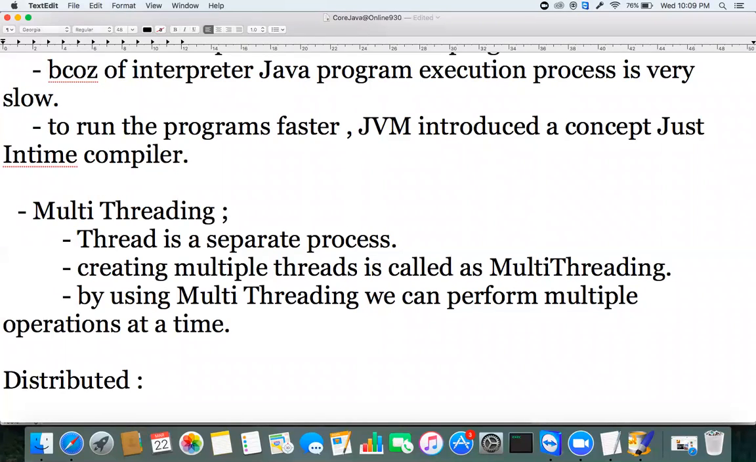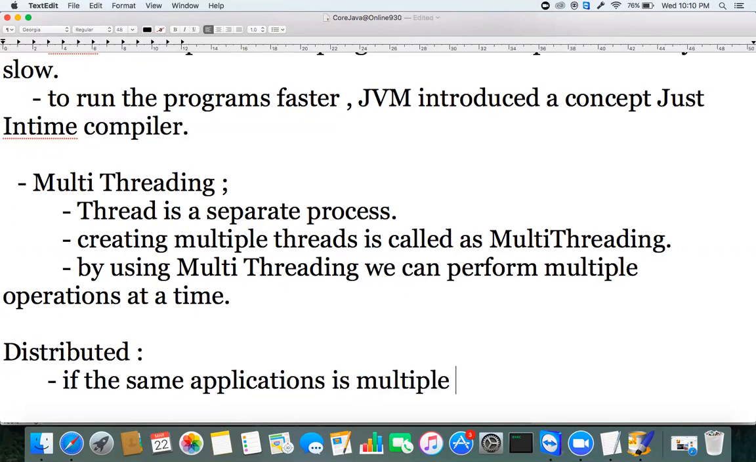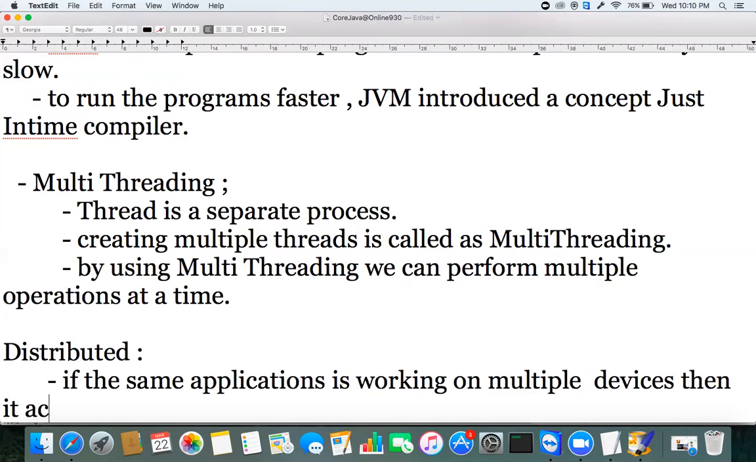Distributed technology means that if the same application is running on multiple systems, multiple platforms, multiple machines, multiple devices, then it is called distributed technology. Meaning Java is distributed technology.